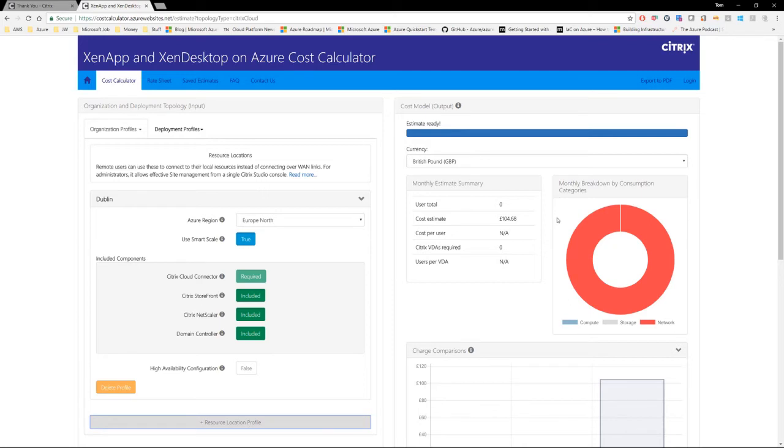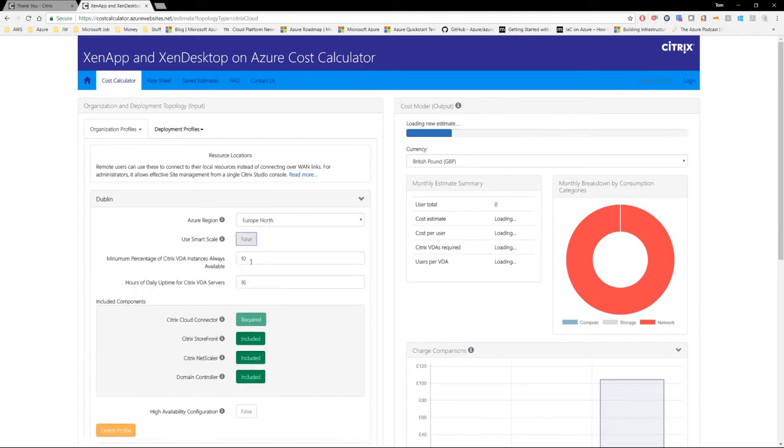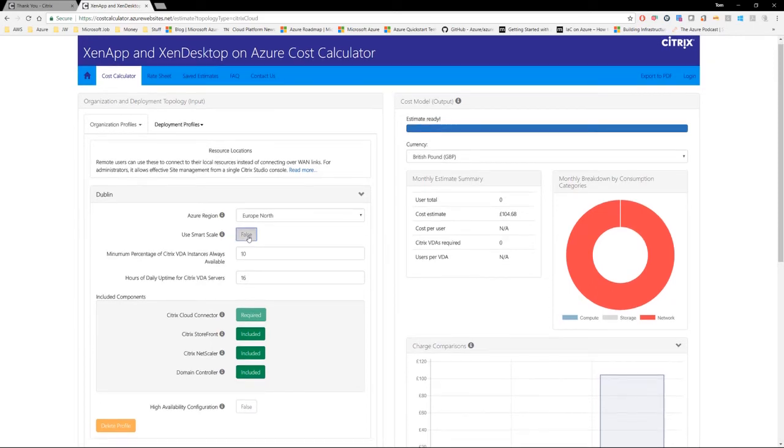Now you'll see on the left-hand side that there's a number of options that we can modify. The first is Smart Scale. So if you know that you want to enable Smart Scale and you know these figures in relation to the number of VDAs and hours, then enter those values there. For this example, I'm just going to switch that off.